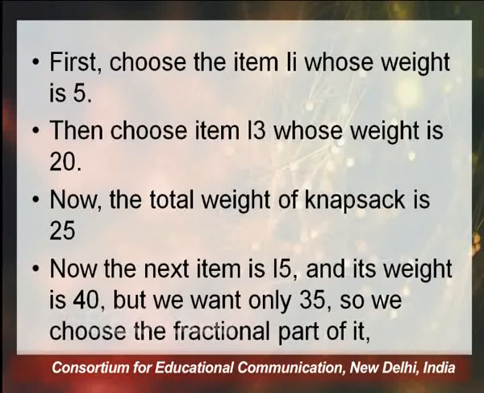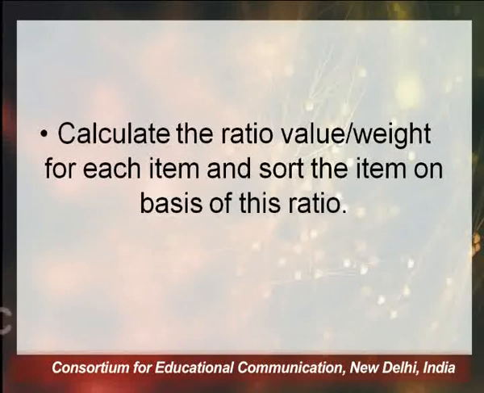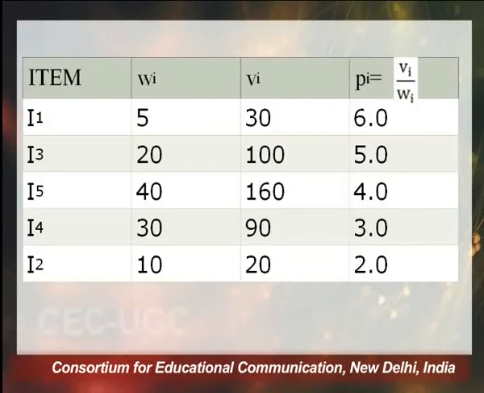Now the next item is I5 in the table and its weight is 40, but we have already filled our knapsack till the capacity of 25, and the total capacity, which is denoted by capital W, is 60. So 25 is already done. We cannot add 40 more. We can add only 35 units, or 35 kgs if we can say. So here we need to choose the fractional part of it. Let us see this table first.